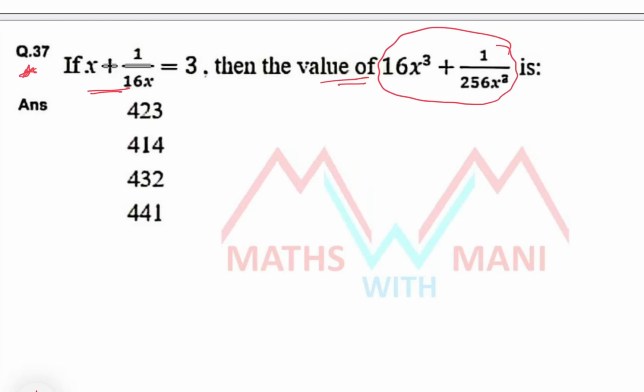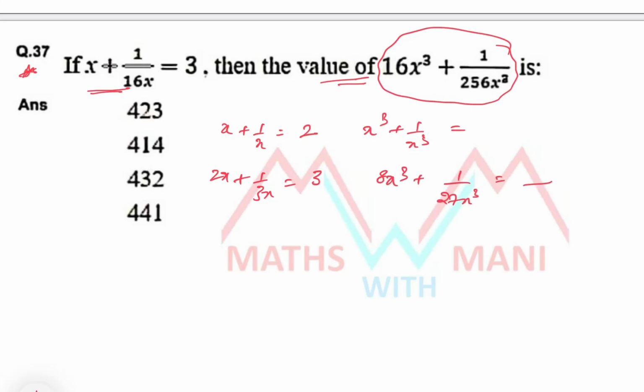So basically up to 2016 the identities were like this. If x plus 1 by x equals 2, then what is the value of x cube plus 1 by x cube? Or if 2x plus 1 by 3x equals 3 or 5, then what is the value of 8x cube plus 1 by 27x cube?